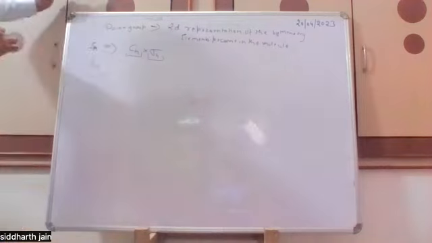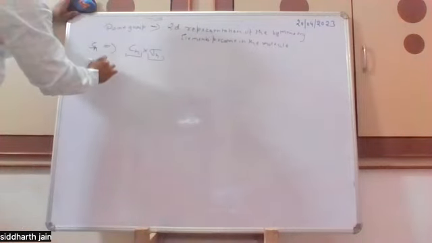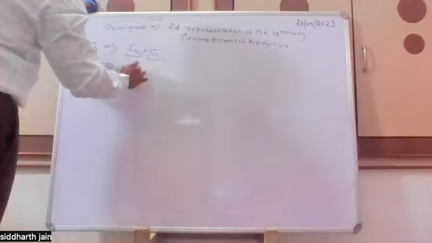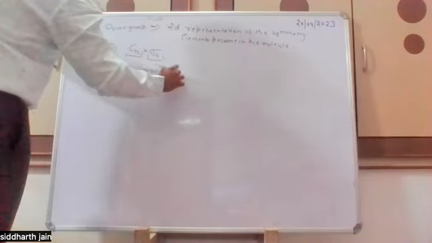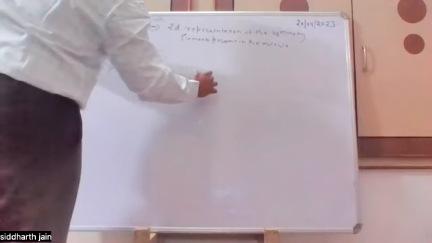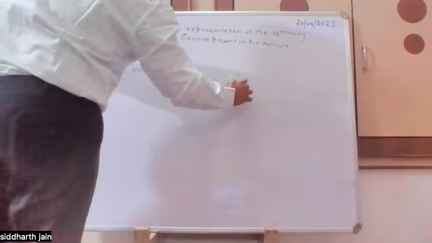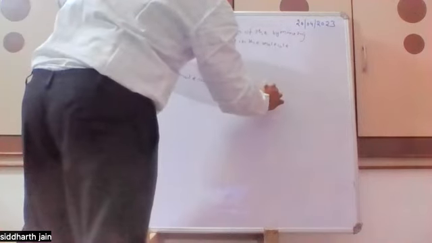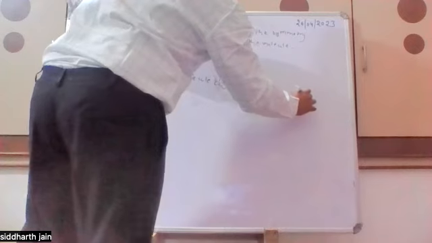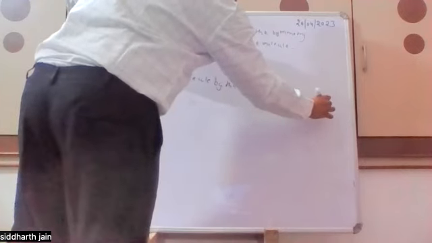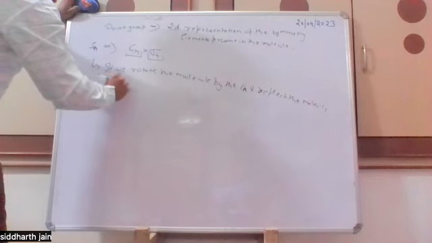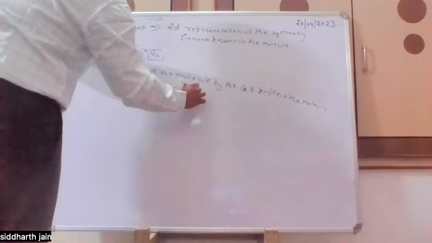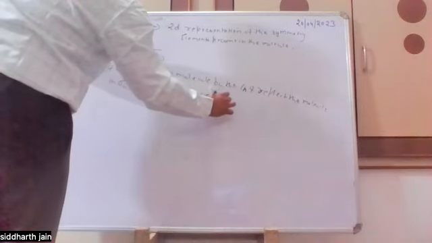So Sn is defined as: if we rotate the molecule by the Cn axis and reflect the molecule in sigma h, and we get the same environment, then the molecule has an Sn axis.